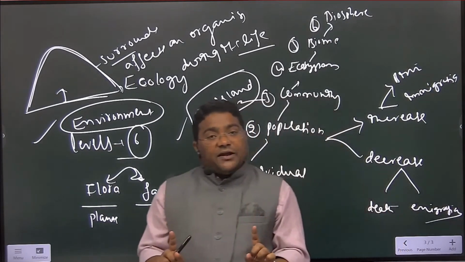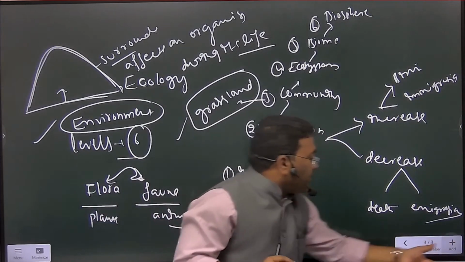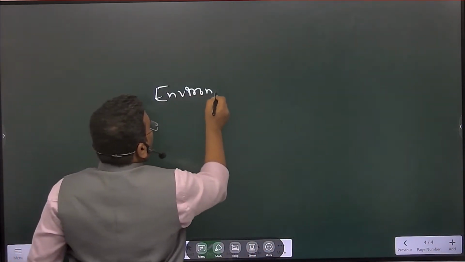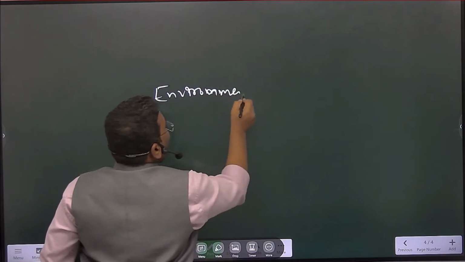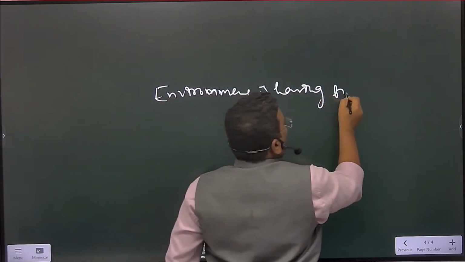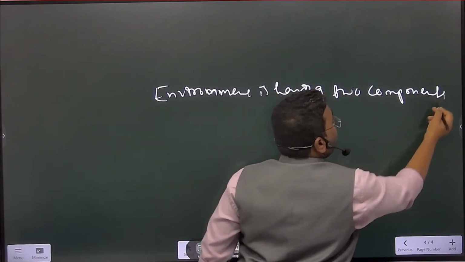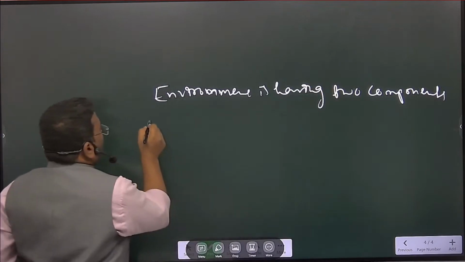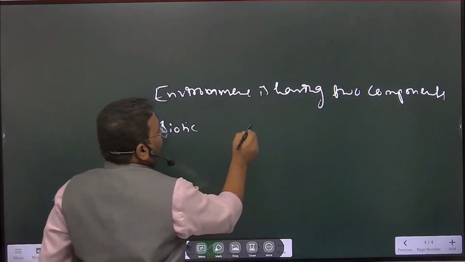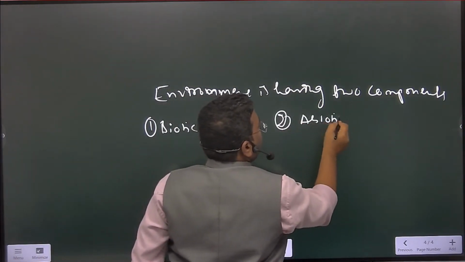Environment is having two components. Very very important, मेंस में भी आया था. What are they? One is biotic and other one is abiotic, है ना?